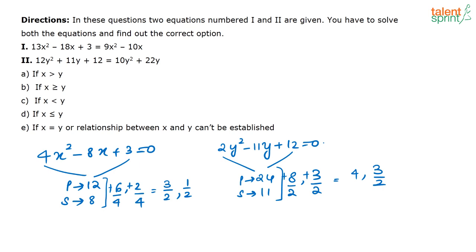Now when you compare these roots, you can very clearly see that this value of x, correct? This is x and this is y. The value of x is always less than or equal to y. So the correct answer here is x is less than or equal to y. That is option D. Okay, good. Next question.